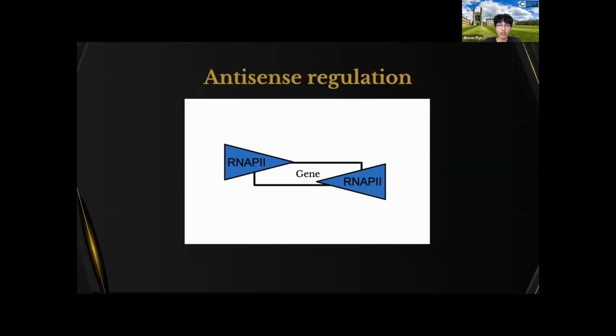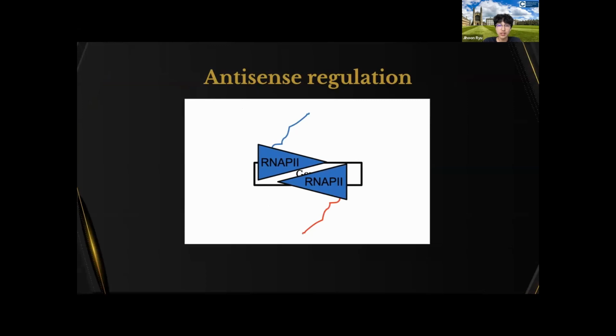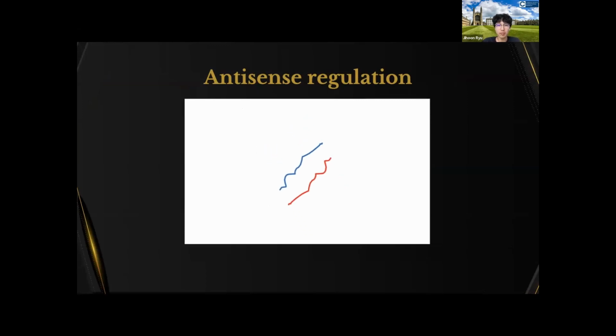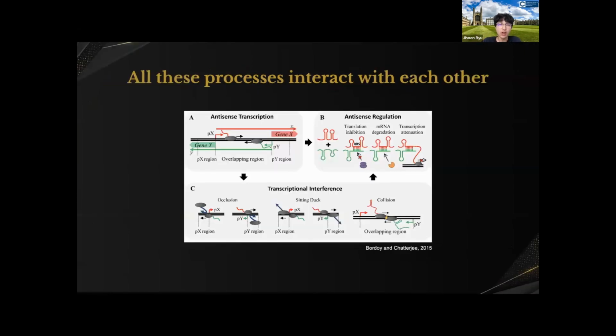And also antisense regulation, when these two produce NAT, which is red, and sense transcript, which is blue. These two transcripts bind to each other, forming a double-stranded RNA, also known as dsRNA. And then a nuclease comes to the dsRNA, degrading it, and therefore the RNA cannot become a protein. That also hinders gene expression because it entirely blocks the transcript from becoming a translation process. And all these processes interact with each other. This is the main process I found in my research paper.